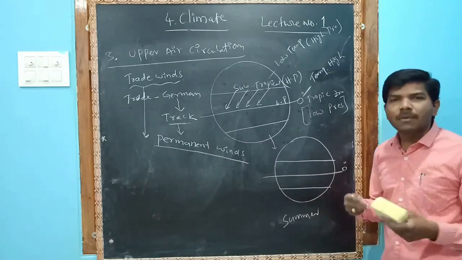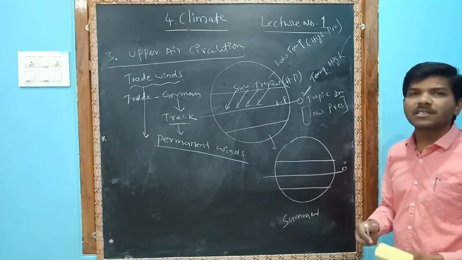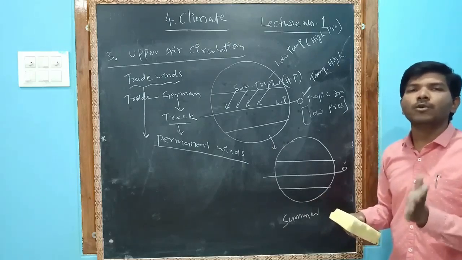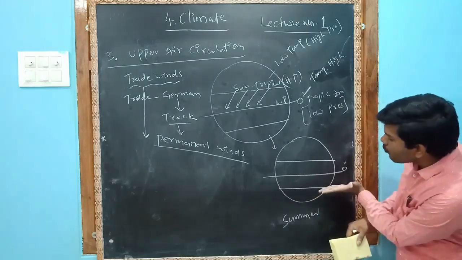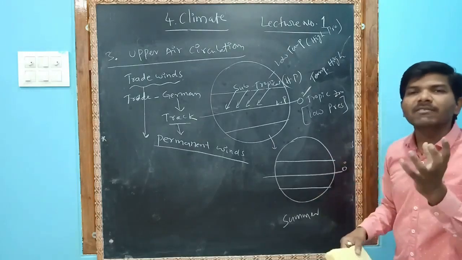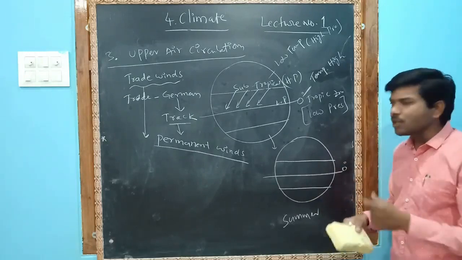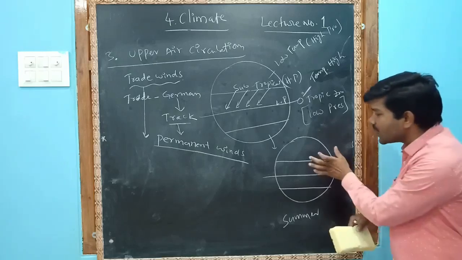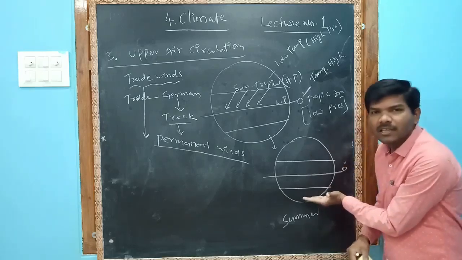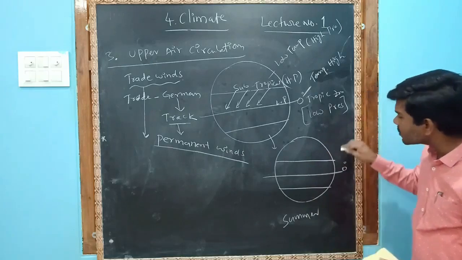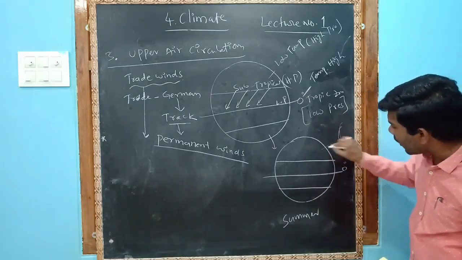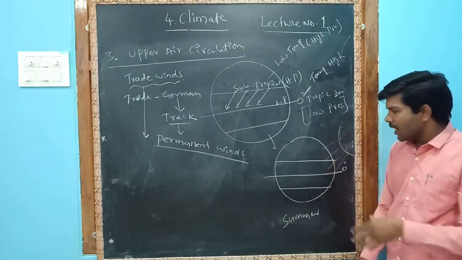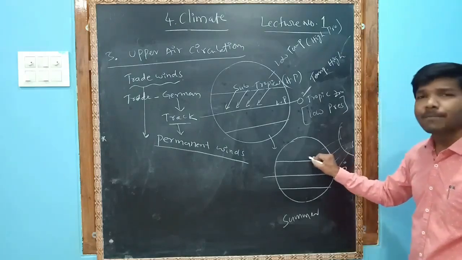Why will the summer season come? The summer season comes due to an apparent movement of the sun towards the north. The sun moves a little bit towards the north. Then June 21st is the longest day in the northern hemisphere and the shortest day in the southern hemisphere. That means most of the sun rays fall on the northern hemisphere. Hence now there is a high temperature.